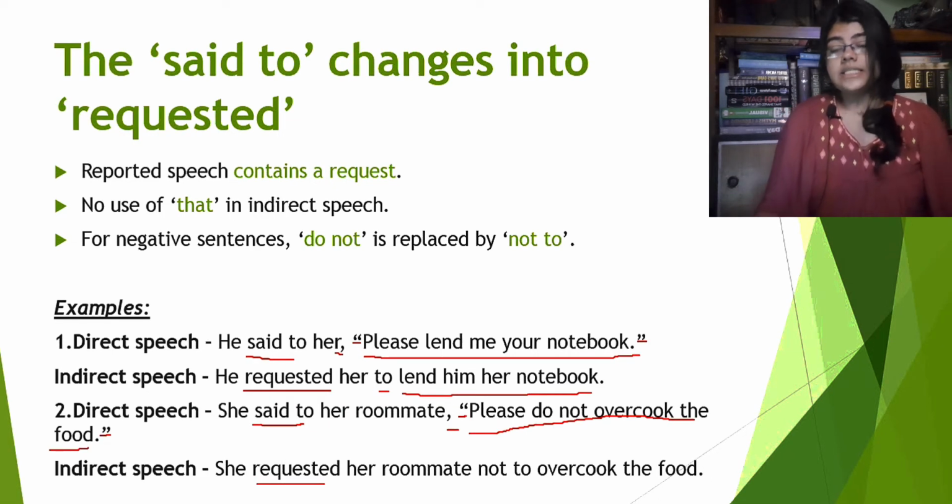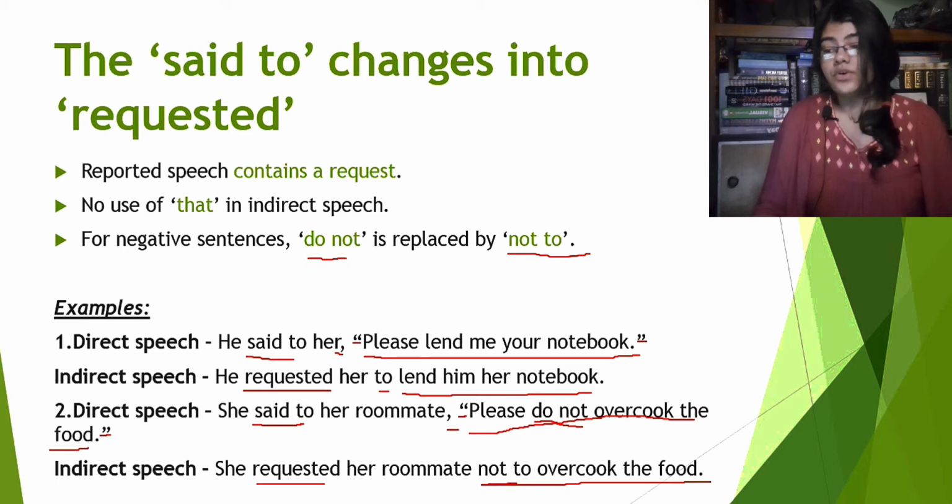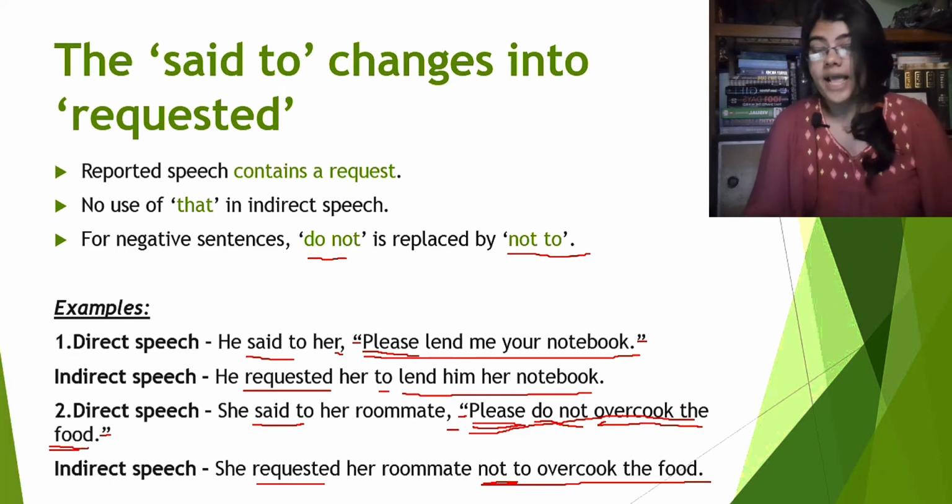Now see, this is another negative sentence. So the do not here will be replaced by not to, as it is said here, do not is replaced by not to, right? So please do not overcook the food will be not to overcook the food. And guys, we will omit the please here. See, in both cases we didn't write the please. So after not to, we will just write the rest of the sentence, which is overcook the food. Alright, now let's see the next one.